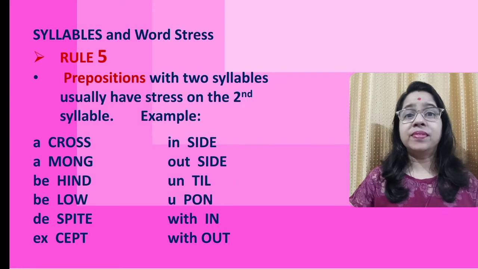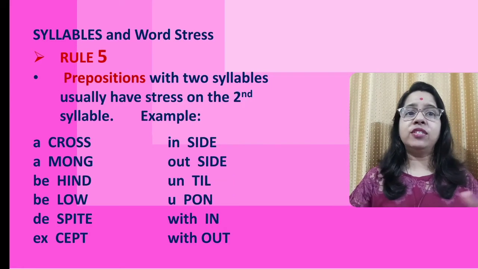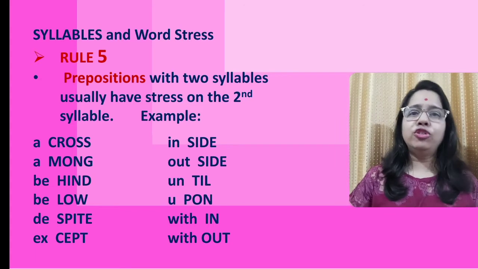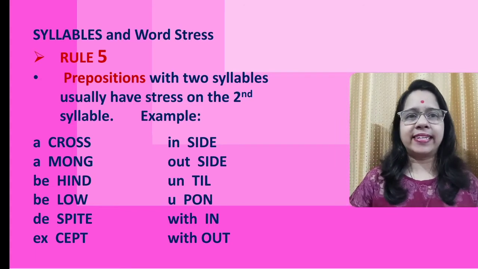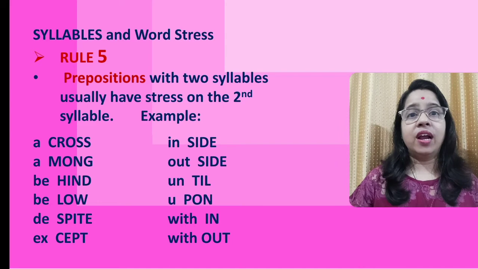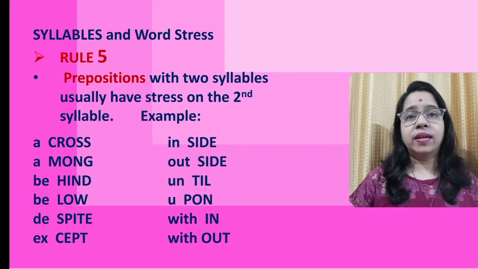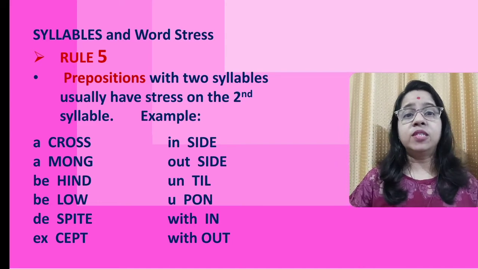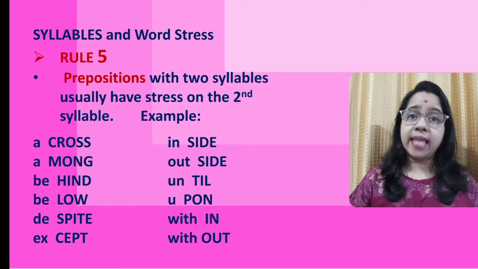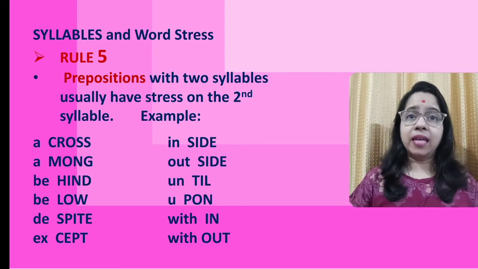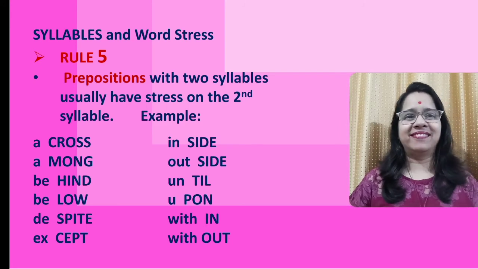Fifth rule: similarly, prepositions having two syllables usually have stress on the second syllable, such as across, among, behind, below, despite, except, inside, outside, until, upon, within, and without.